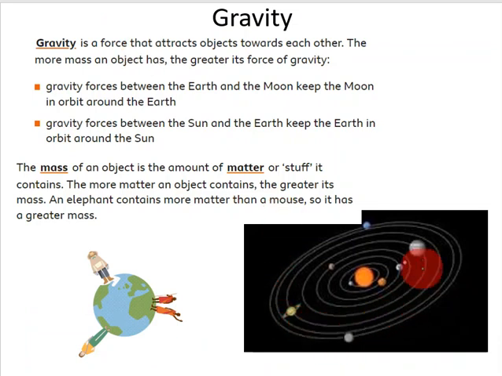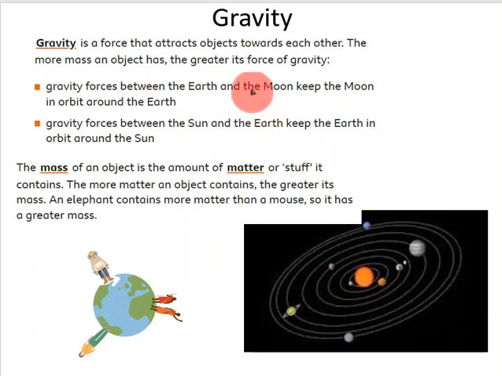I mentioned that the planets orbit around the sun. For example, it takes the Earth 365 days to orbit around the sun, and that's what we call the calendar year. All of the other planets in our solar system are doing exactly the same thing, but it's taking them different amounts of time to orbit around the sun. Now there's no direct contact between the sun and the Earth. Between the sun and the Earth you have just empty space. So how is it that the sun is able to exert influence on the Earth and make it rotate around it?